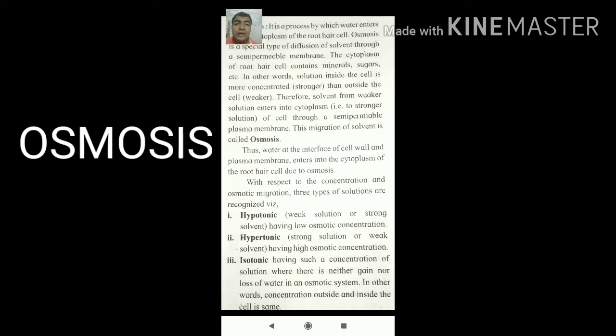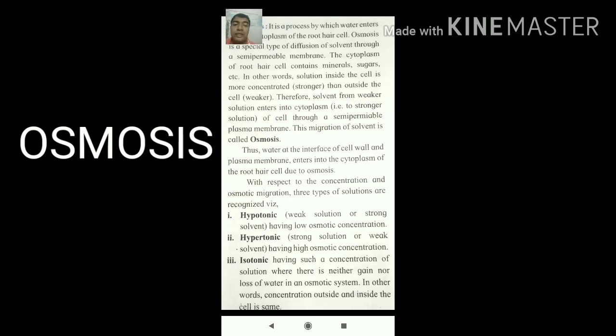Osmosis is a process by which water enters the cytoplasm of the root hair cell, and osmosis is a special type of diffusion of a solvent through a semi-permeable membrane. What is the meaning of semi-permeable? Semi means it allows only a particular material to pass through it. That is, only the solute is stopped and the solvent is allowed to pass through it. That is semi-permeable. It is permitting only the solvent part.